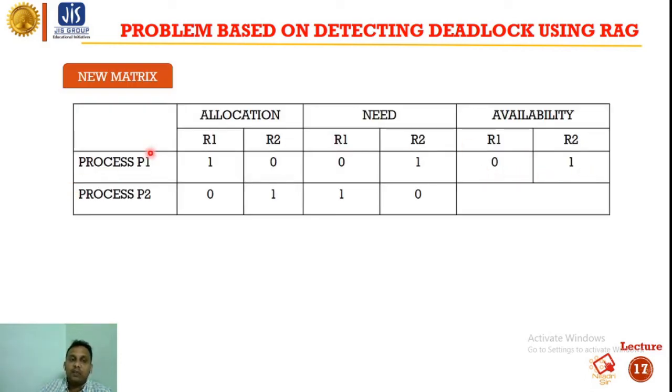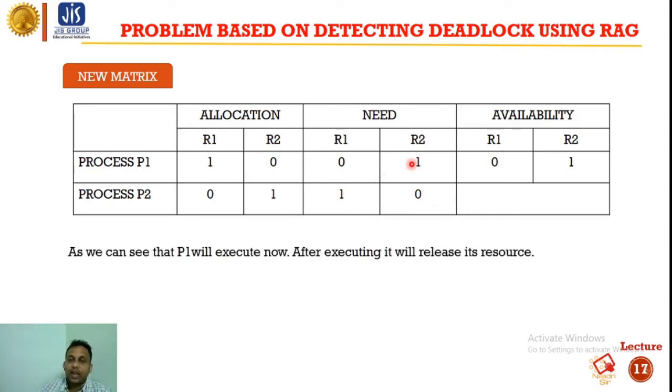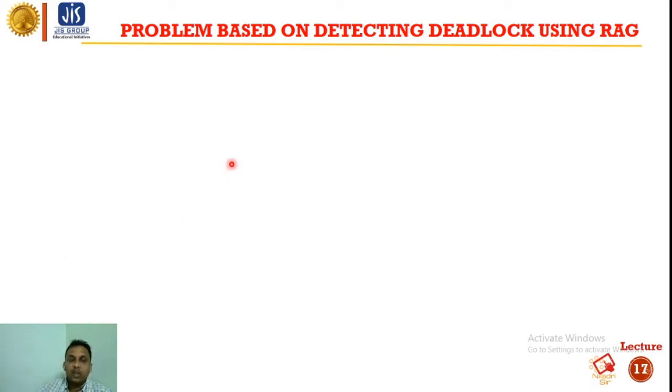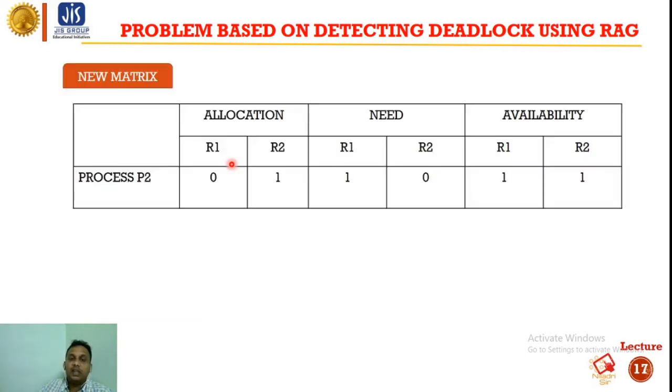Okay, so now we have two processes, process P1 and process P2. P1 requires 0 R1 and 1 R2, and P2 requires 1 R1 and 0 R2. So we can easily execute the P1 process. Okay, and after executing the P1 process, P1 will release its resource, that is it will release the R1 resource. Okay, so after executing the P1 process, the new available matrix will be R1 1 and R2 1, and P2 requires R1 1 and R2 0. So the P2 process can easily execute now. Okay, so this is the new matrix.